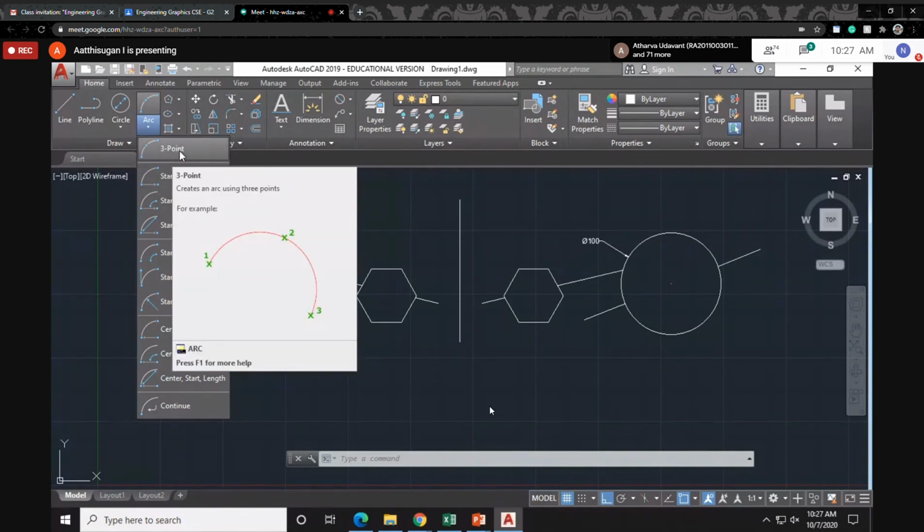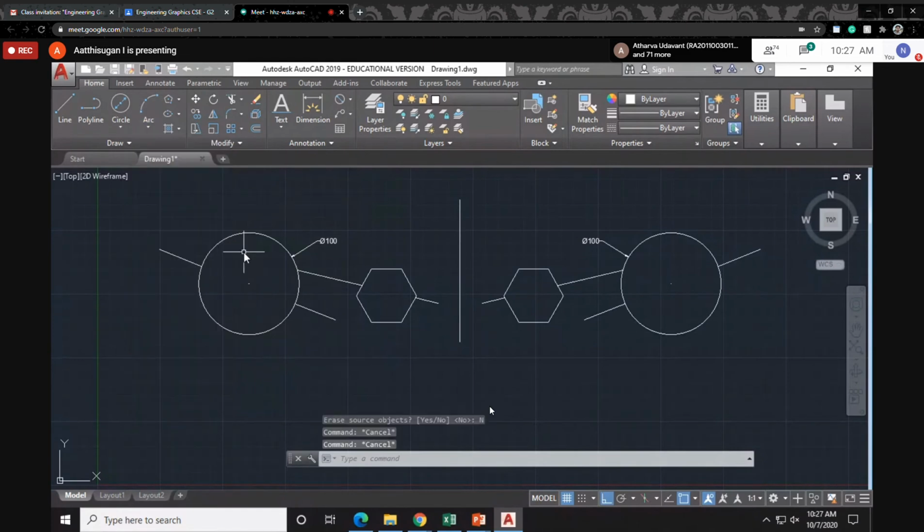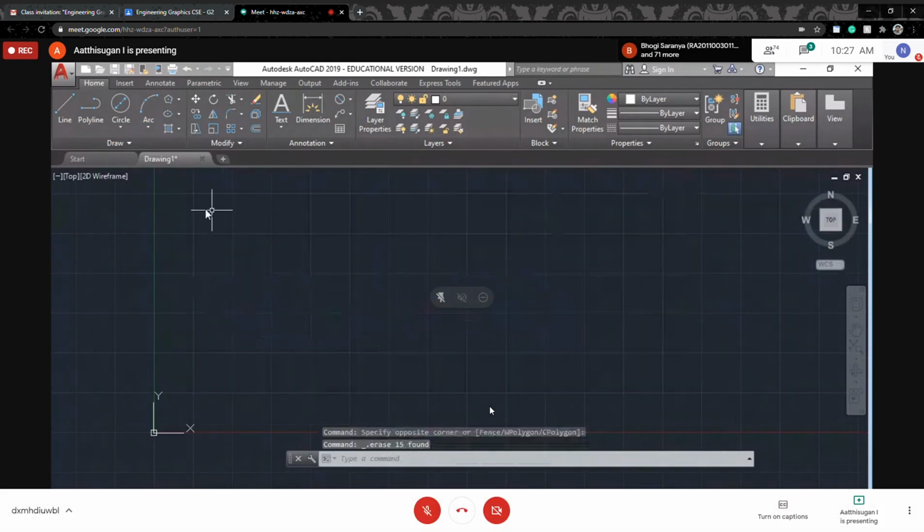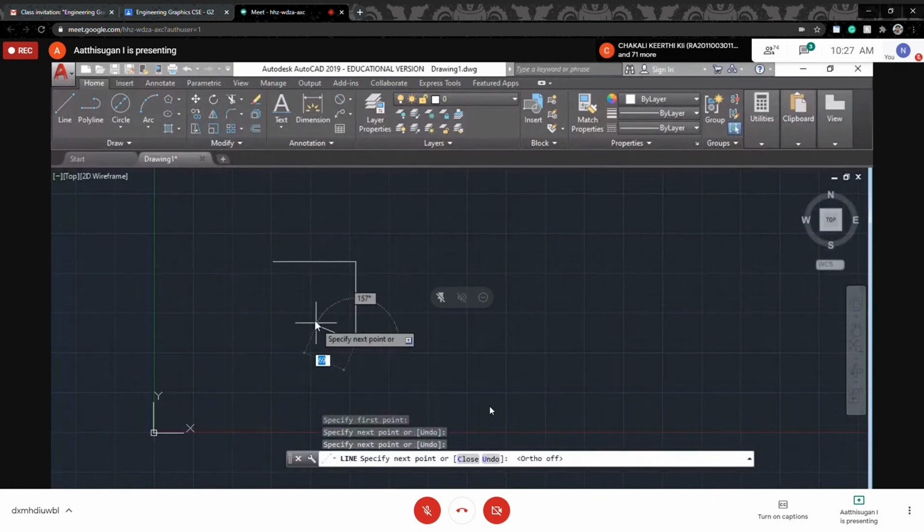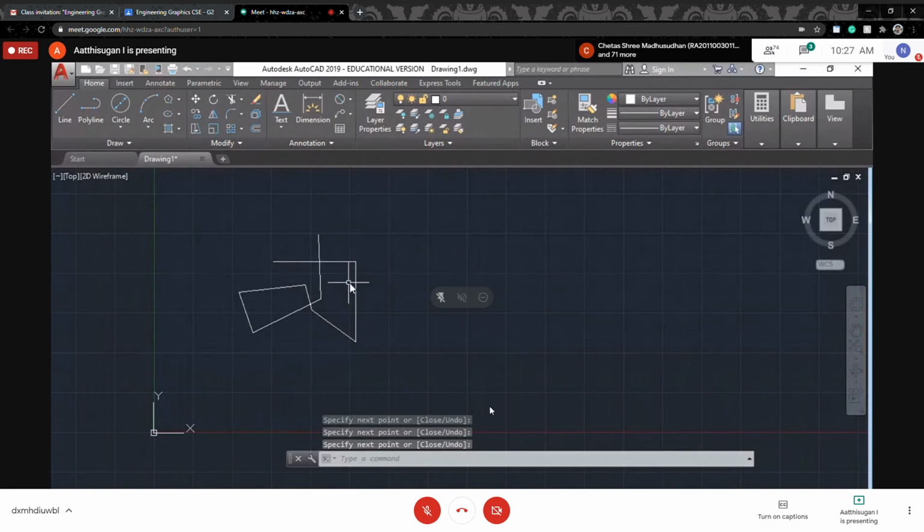Can you please explain this mirror command again? Yeah. Okay, I made an object here. Like this I made one object. I want to mirror the same object from some angle. Suppose you have any offset, you can try it. Otherwise, from the same lines you can mirror it.